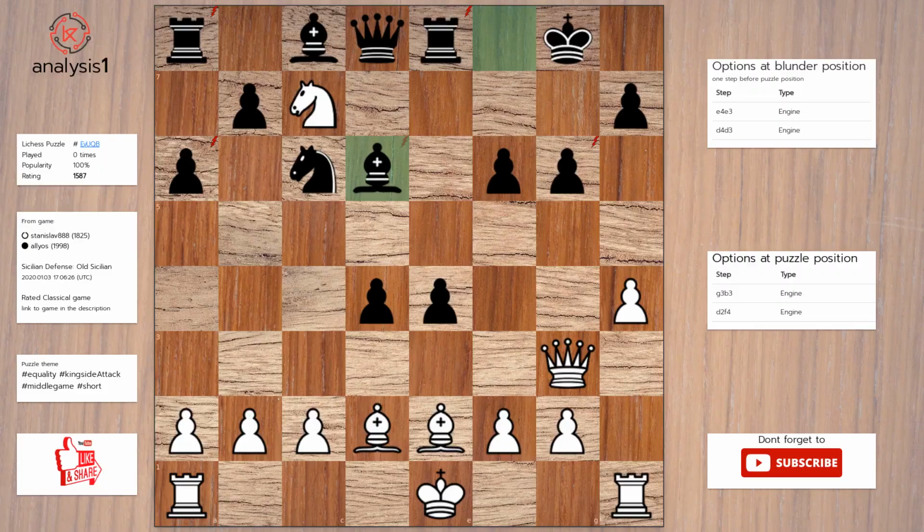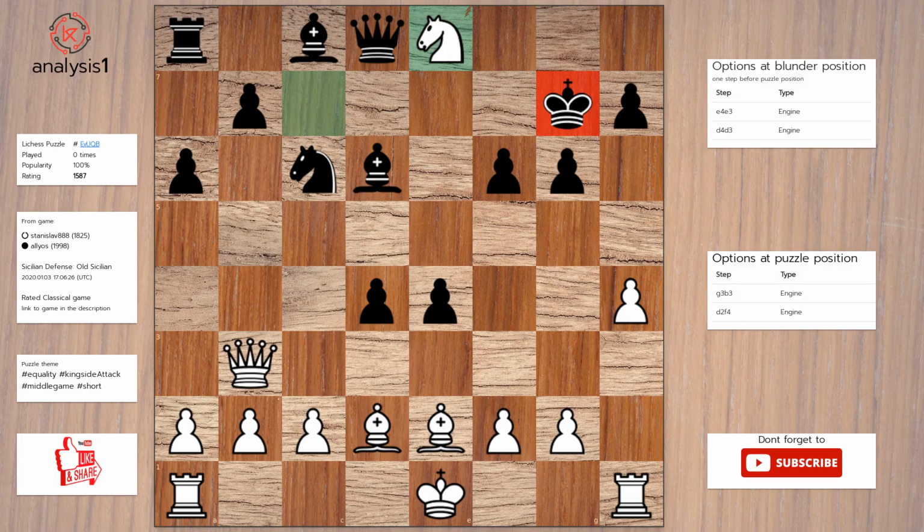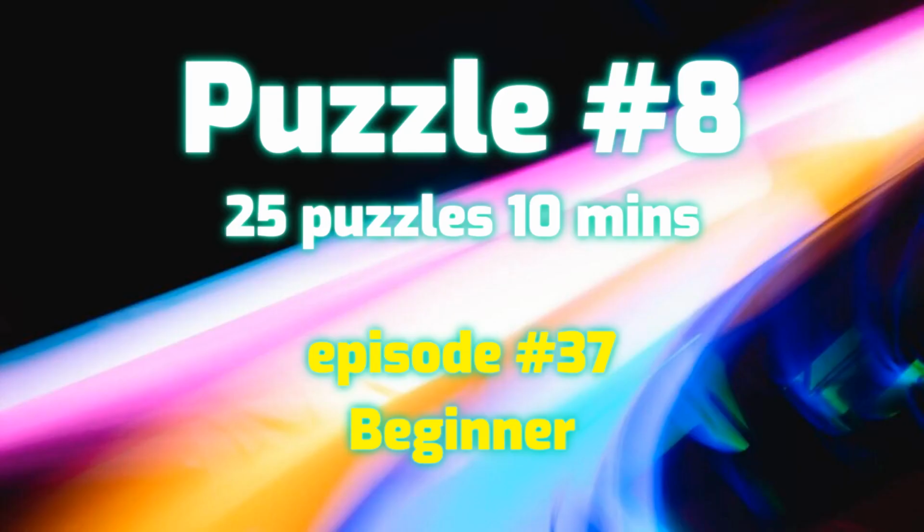The threats are: knight takes rook. Knight takes rook. Knight takes pawn. Queen takes bishop. Queen takes pawn, check. Bishop takes pawn. Checks in this position are: queen takes pawn, check. Queen to b3, check. Bishop to c4, check. Answer to this puzzle is: queen to b3, check. King to g7. Knight takes rook, check. Let's see the next puzzle.